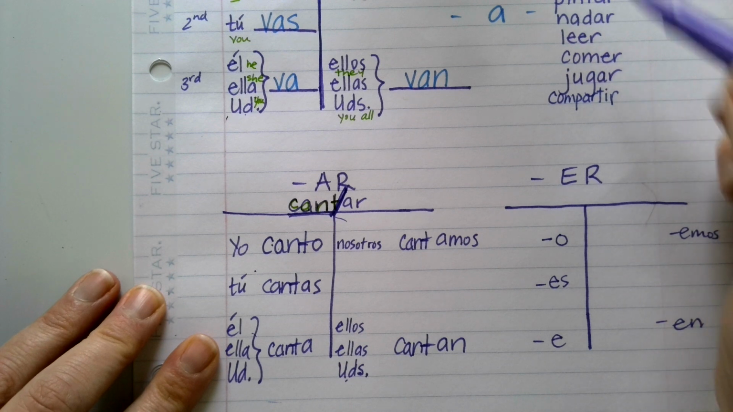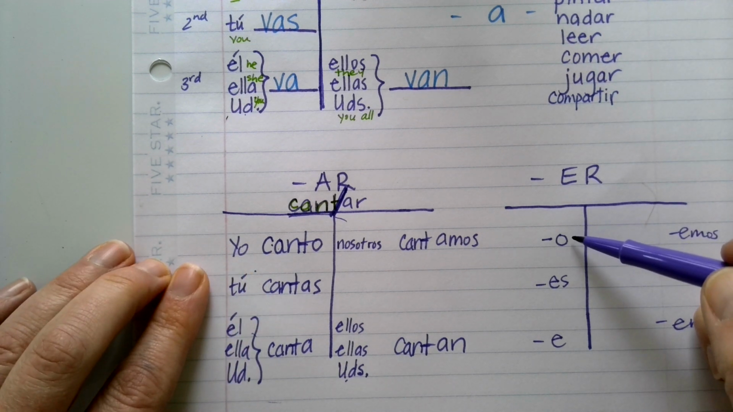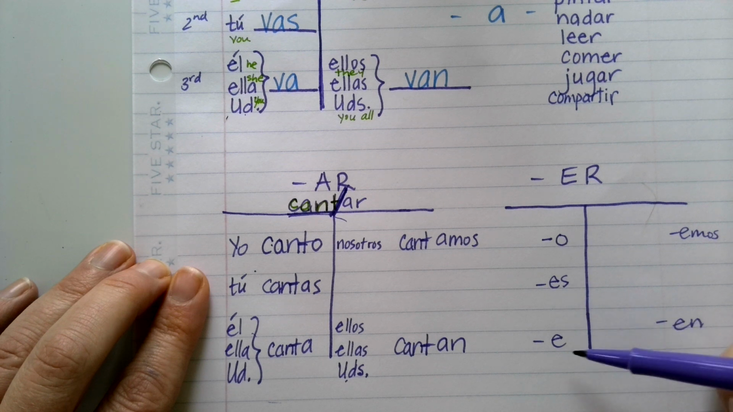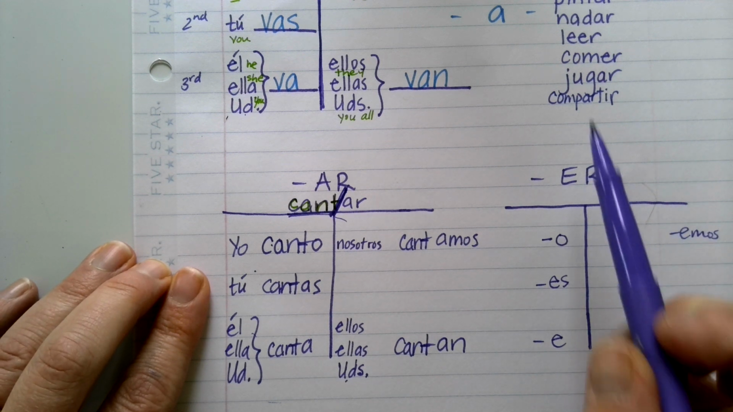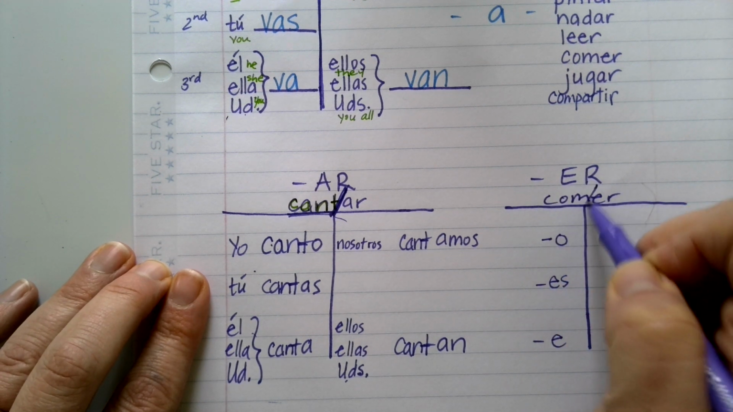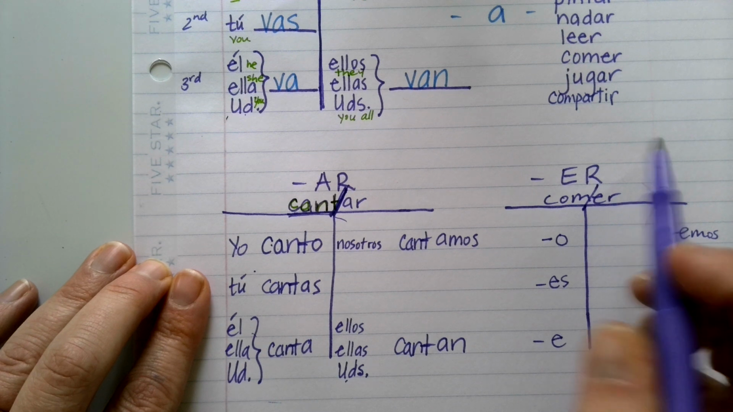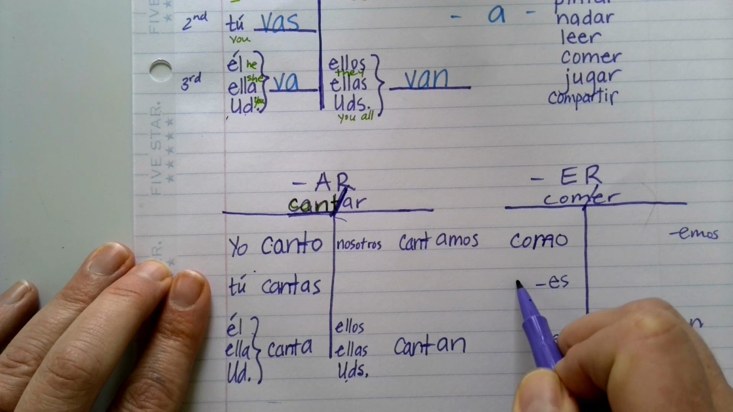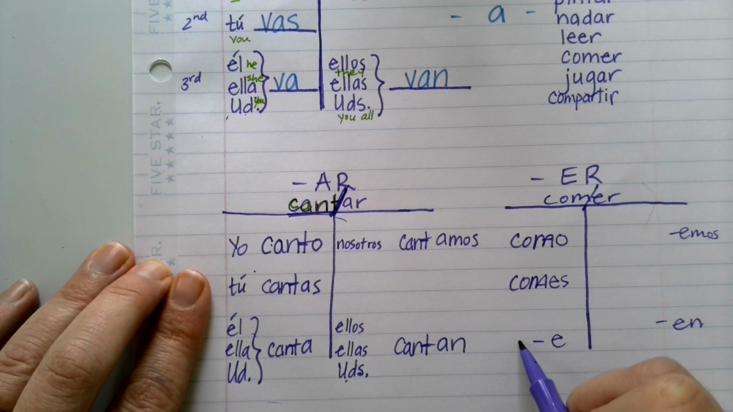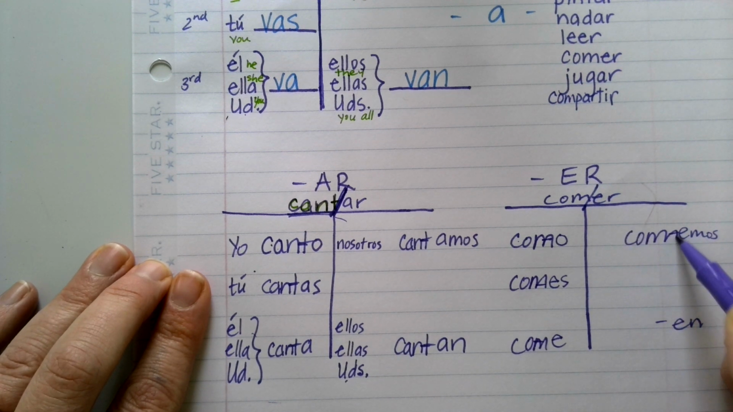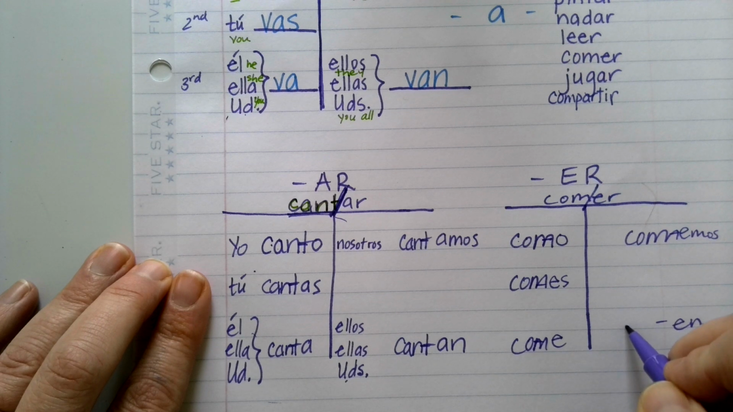And then for ER verbs, you're going to notice the endings are very similar. O, es, e, emos, en. Here it was o, as, a, amos, an. Here it's o, es, e, emos, en. So if we wanted to talk about comer, we would find the stem by chopping off the ER, and then we would put our stem down here. Yo como, tú comes, él come, nosotros comemos, ellos comen.